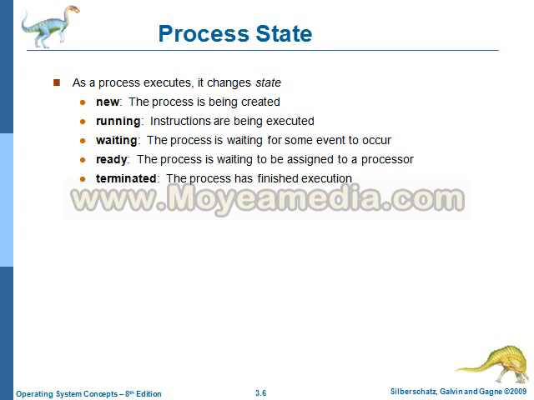The third state is waiting state. This stage is waiting for someone else to complete the task. And the ready state means this will be executed once the current process is done. And the final stage is termination. Once the process has finished its execution, then it is terminated. These are the 5 important stages of our process.